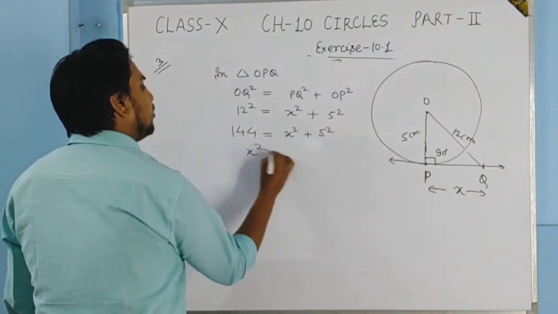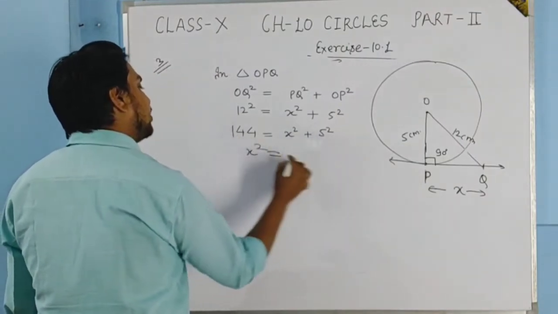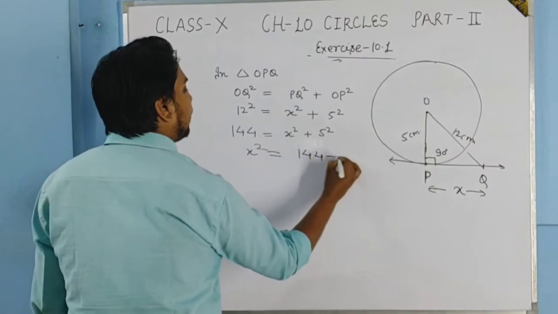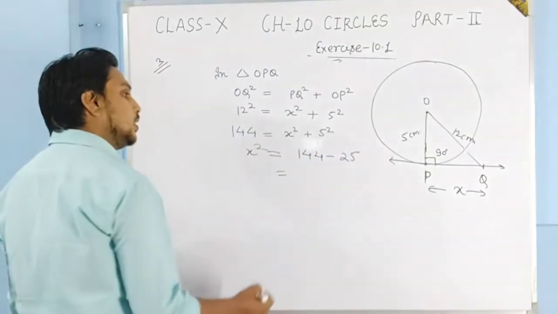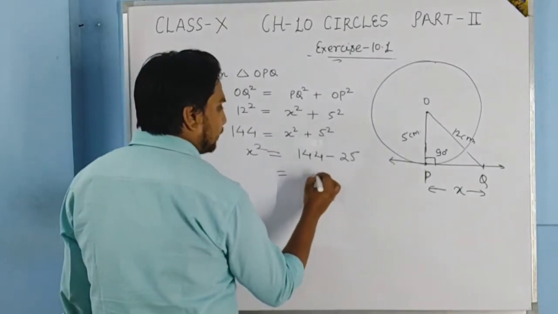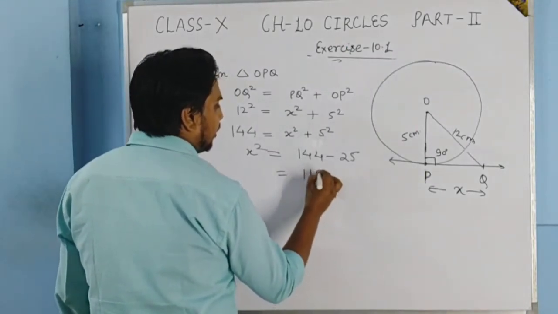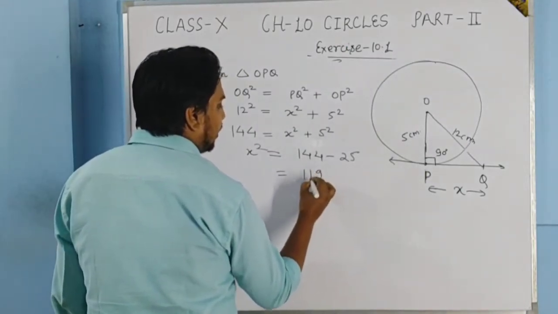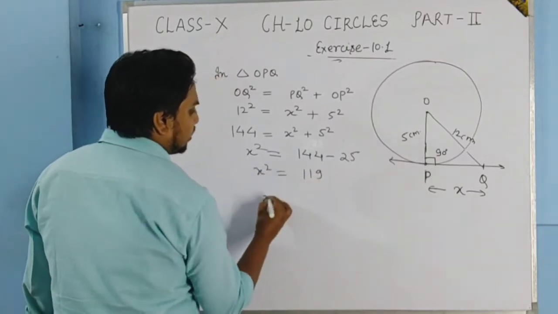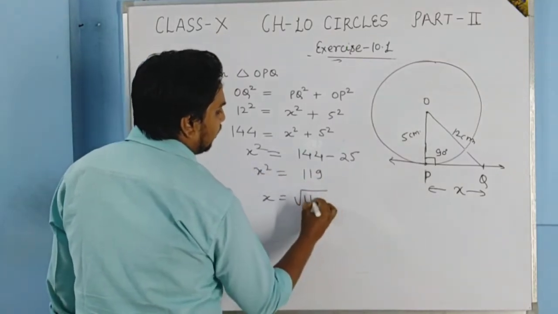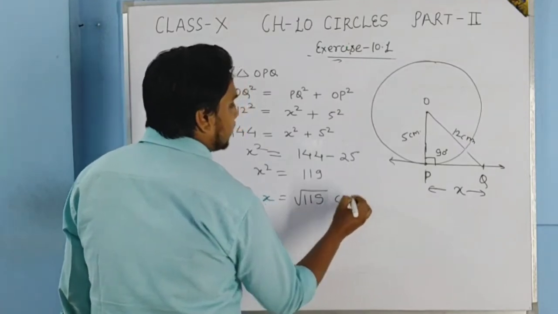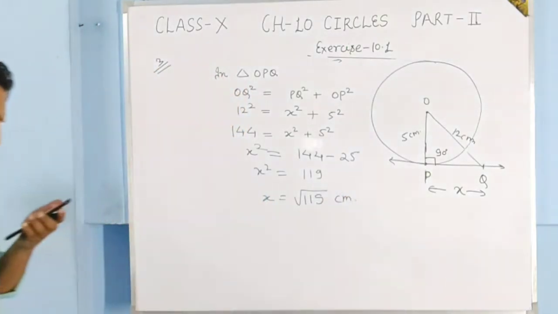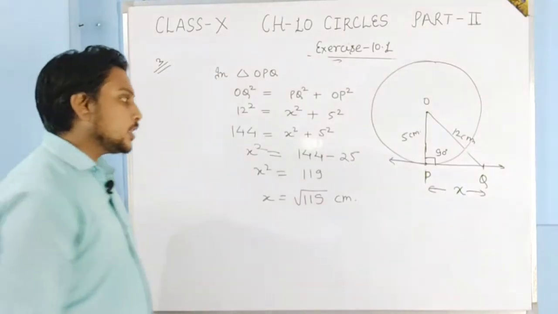When you find the value of X square, this 5 square will be shifted. So it will be 144 minus 25, which is 119. Okay. So X will be under root 119 centimeter. The unit is centimeter. D option is correct.